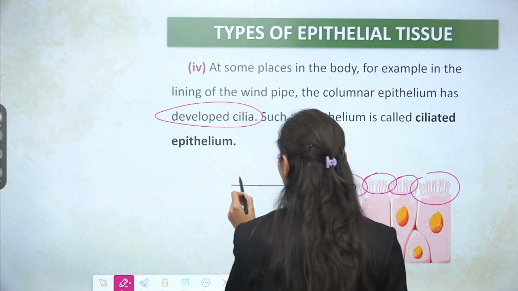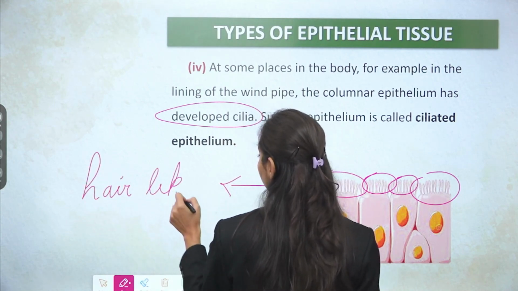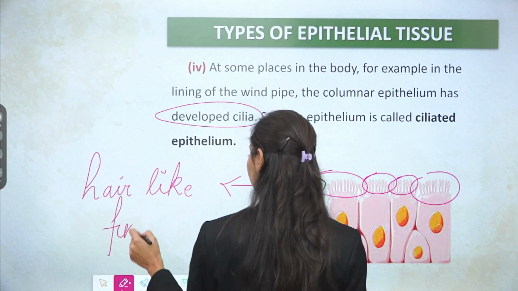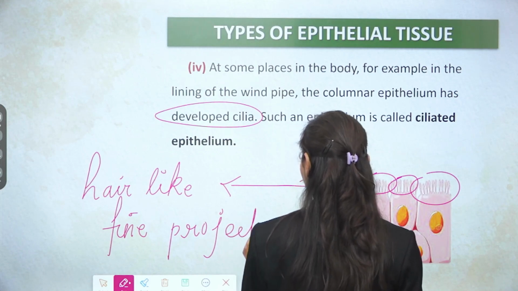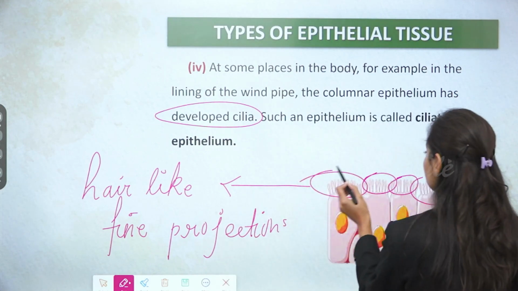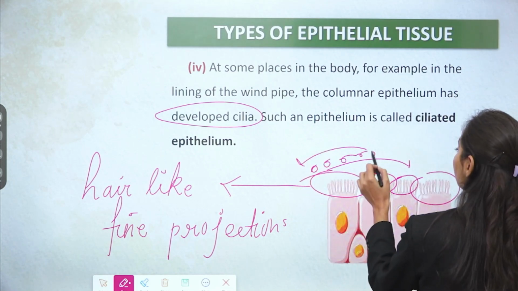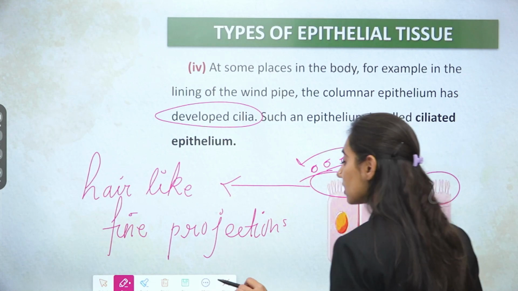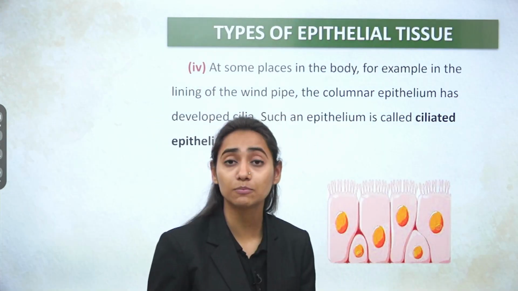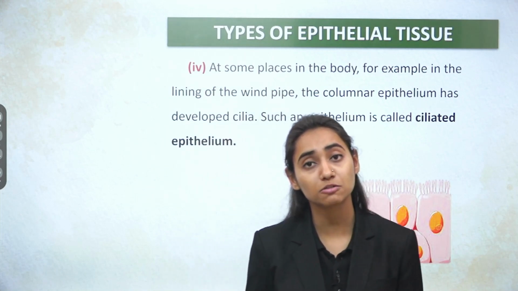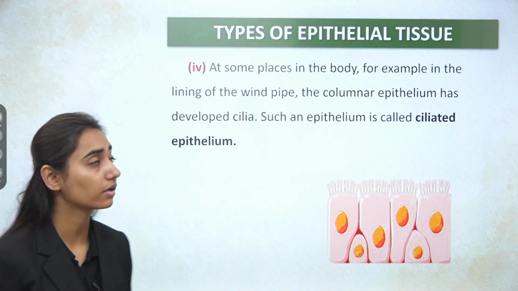Now these cilia, you can easily remember, are hair-like fine projections. When these cilia move forward and then backward, a substance is transported from one place to another by the movement of the cilia. When present in the respiratory tract, they help to moisten the air, they entrap the dust particles, and they also protect the respiratory tract from foreign organisms.